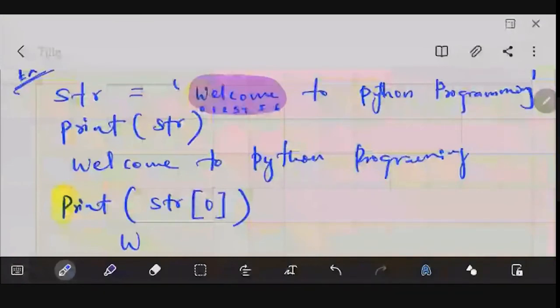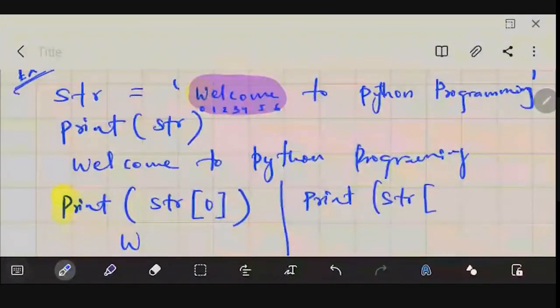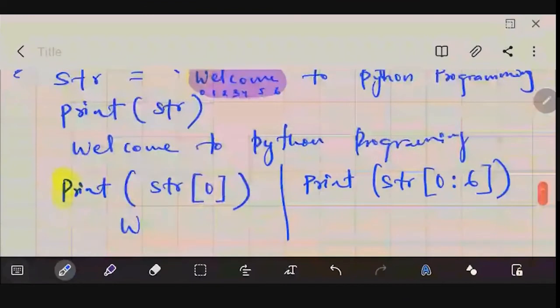So these are the characters that I want to access. The way to access it is like this. If I type print, then str, then in the square bracket I type 0, then I give a colon like this, 0 to 6. If I type like this, then it will give the output welcome.